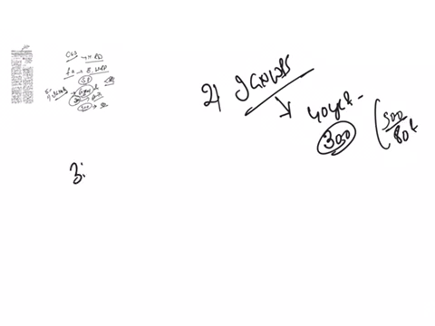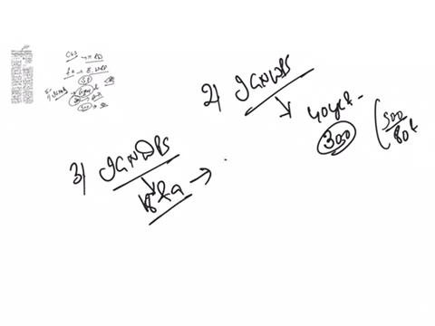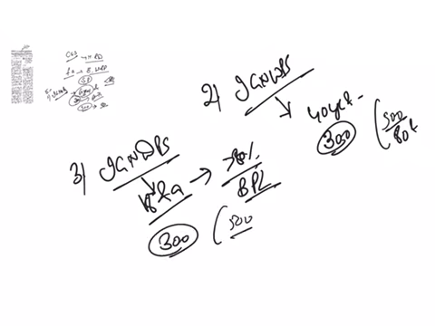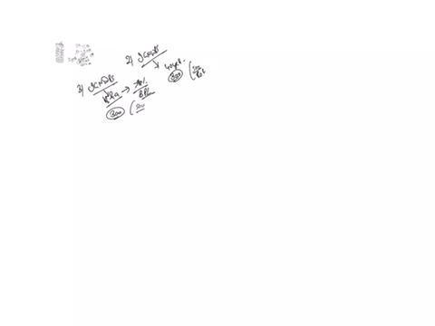And the third scheme is Indira Gandhi National Disability Pension Scheme. Here the eligibility is individuals who are aged 18 years and above with more than 80% of disability and living below poverty line were eligible to avail the benefits of this scheme. And these people will be provided with 300 rupees per month and 500 rupees for those who are aged 80 years and above. And the fourth one is National Family Benefit Scheme.